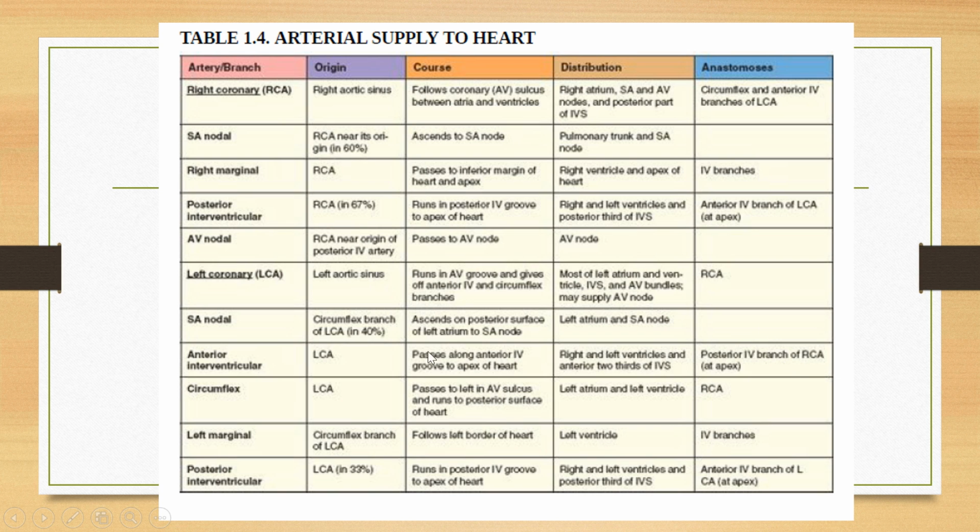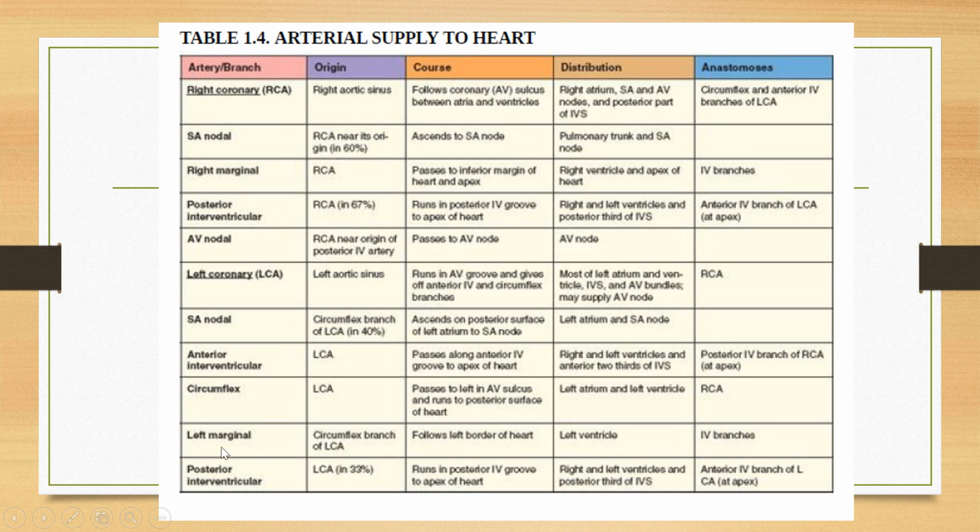Then this is another main branch of the left coronary, that is the circumflex branch, coming out from the left coronary artery, passes to the left in the AV sulcus. AV sulcus is the coronary sulcus or atrioventricular sulcus, and runs to the posterior surface of the heart. It will supply the left atrium, left ventricle, and anastomose with the right coronary artery.